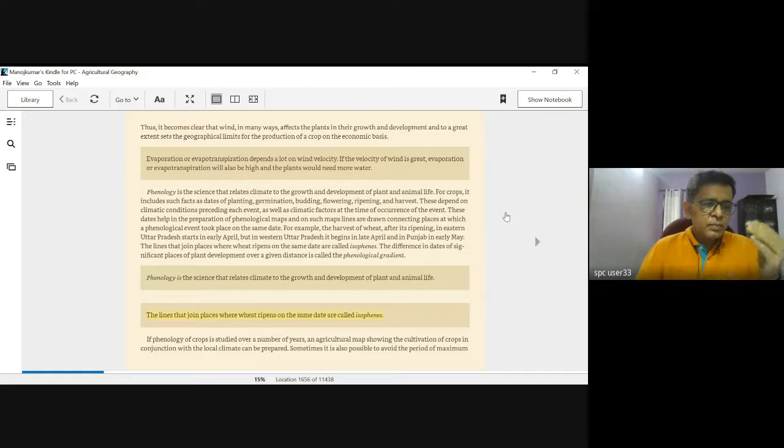Contours are lines joining points of equal altitude. Then you have isobars, you have isotherms. Similarly, they have identified isophens here as well. These are lines joining places where wheat ripens on the same date.